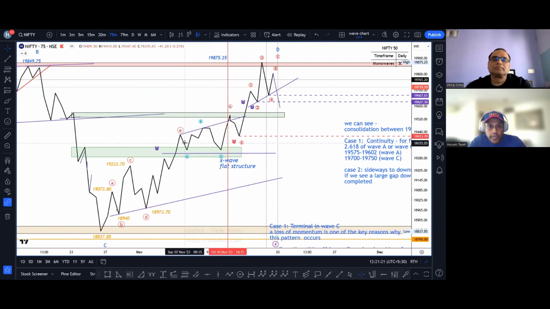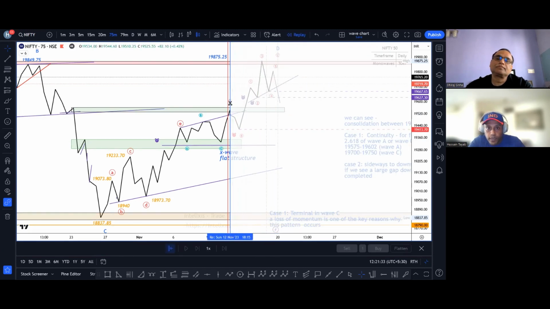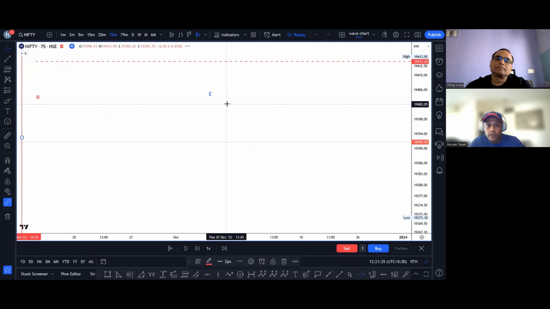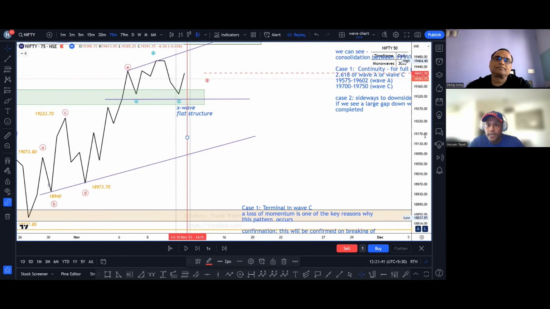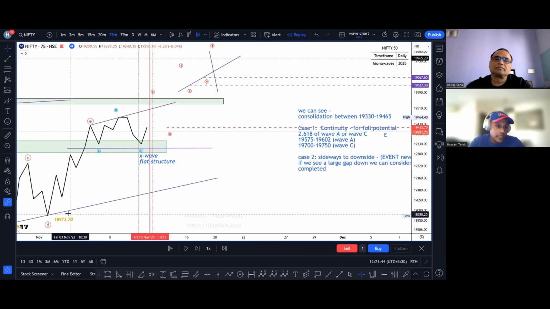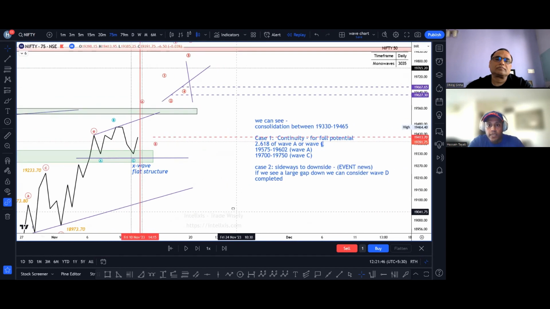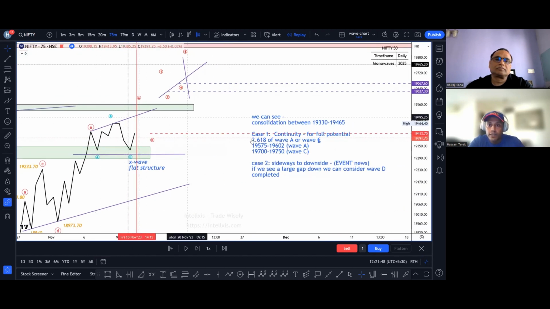We had considered this as an X wave, and we had said that if it goes above 19,465, we will have two-stage confirmation. However, if I just hit the replay button until here, 10th of November, we did not have this information. This is something that we were working with. So we had said, okay, since we are in an expanding triangle, let us just consider two possibilities: that this wave E is still in continuation and we should get a target of 19,600 to 19,750.